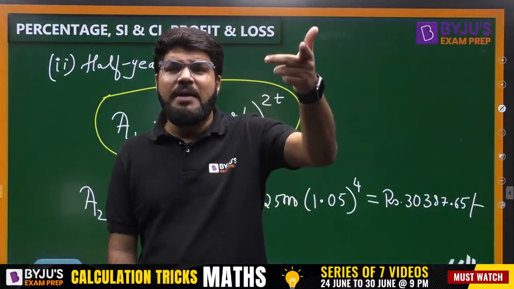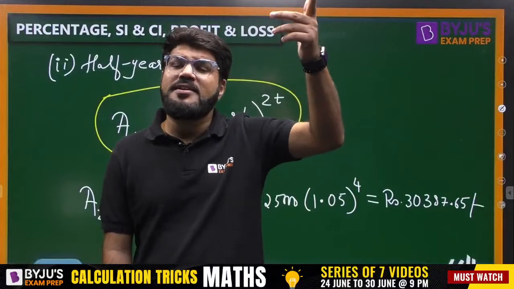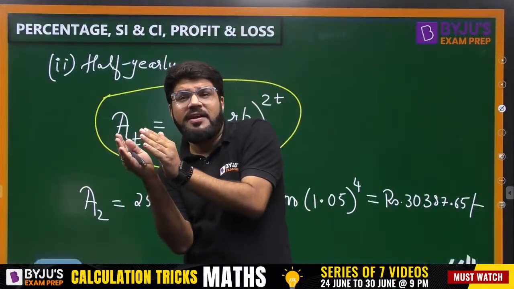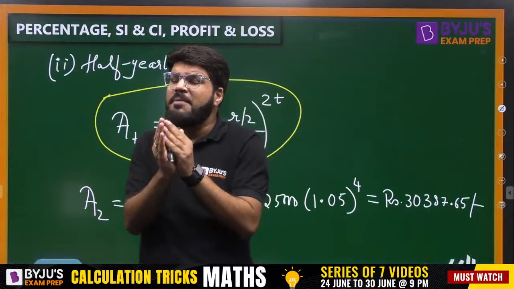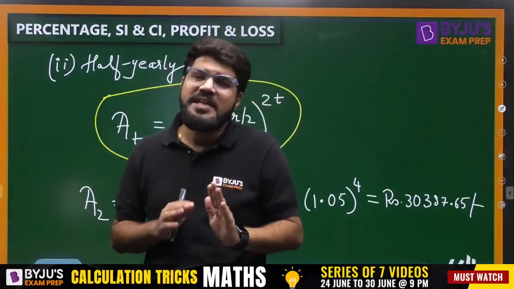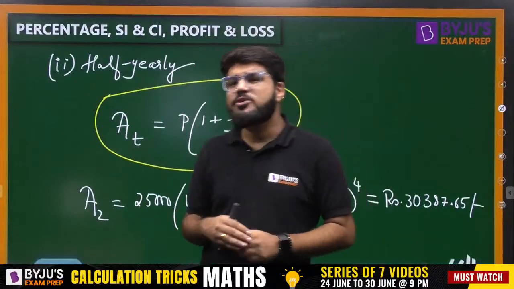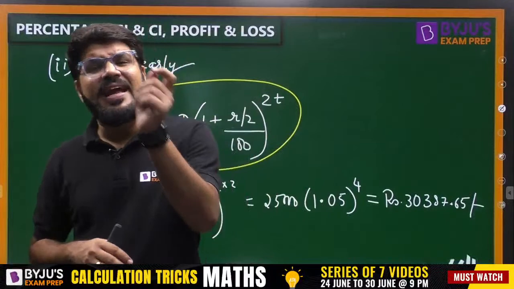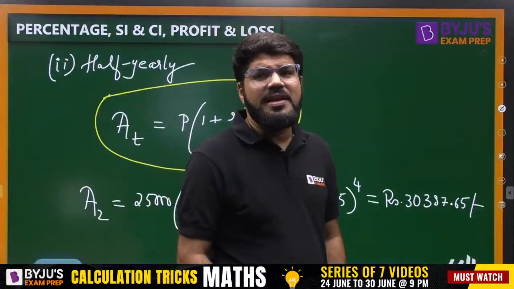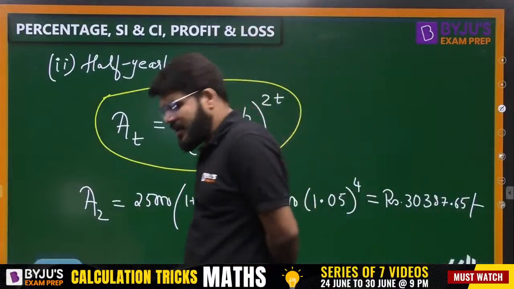And the more the number of times you calculate the interest, the higher will be the interest value. Because I have calculated interest only at half year, the rate of interest should be per half year. So if 10% is per year, what is per half year? It becomes 5%, yeah, R by 2. Now I am calculating the interest at the end of every half year.